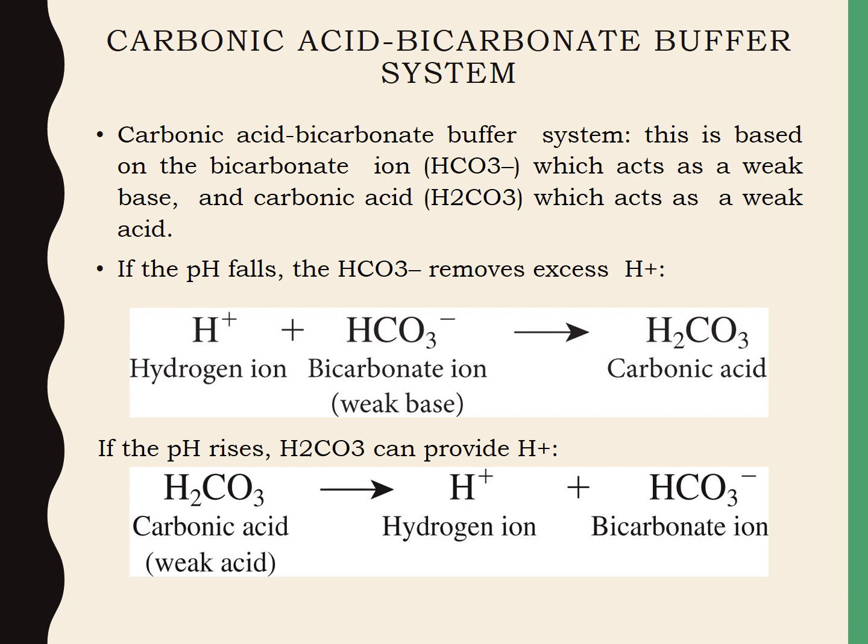And if there is a shortage of H+ ion concentration, the H2CO3, that is carbonic acid, functions as a weak acid and provides hydrogen ions, as shown in the reaction. That is, carbonic acid dissociates into hydrogen ion and bicarbonate ion. So this is the carbonic acid bicarbonate buffer system.